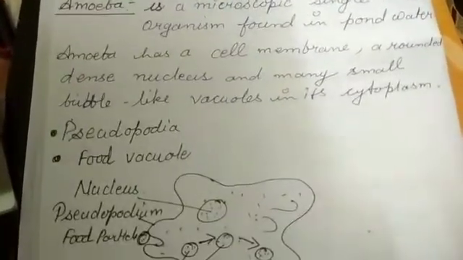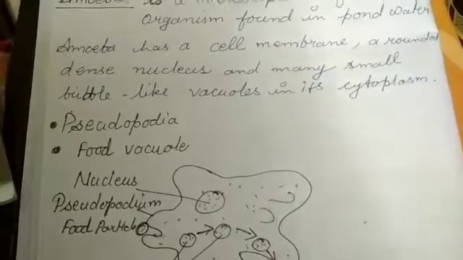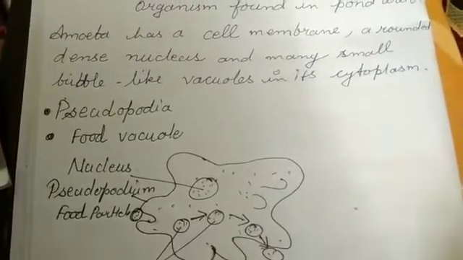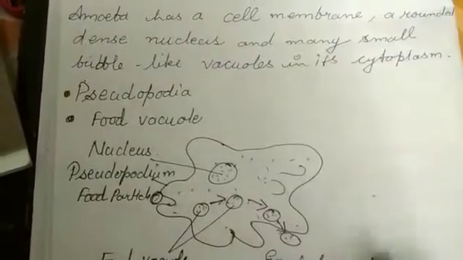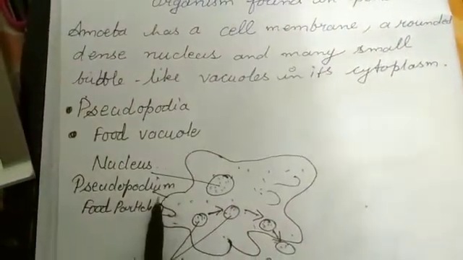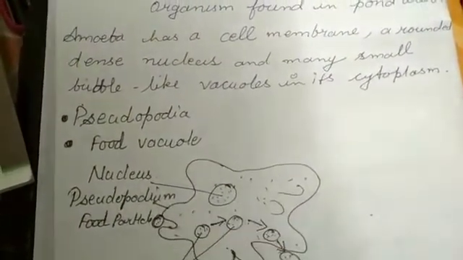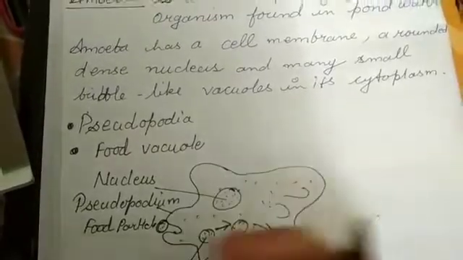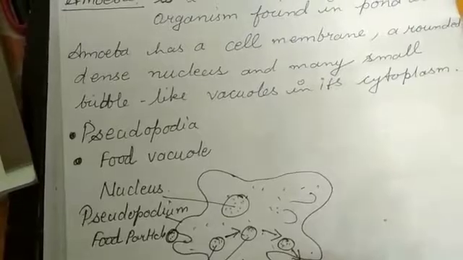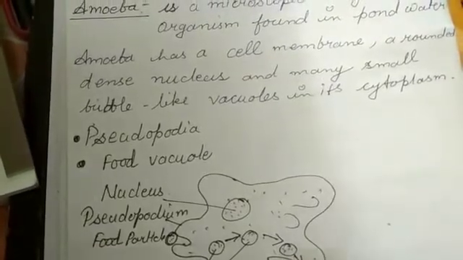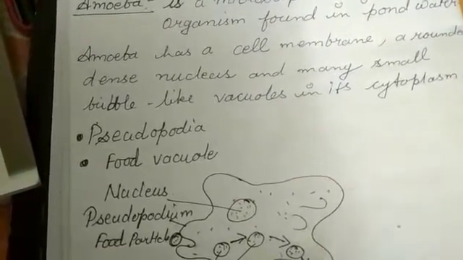It constantly changes its shape and position. It pushes out one or more finger-like projections called pseudopodia, or false feet, for movement and to capture food. Amoeba feeds on some organisms. When it senses food, it pushes out the